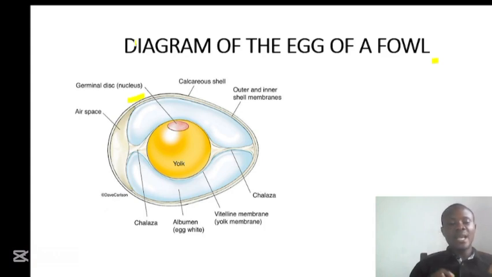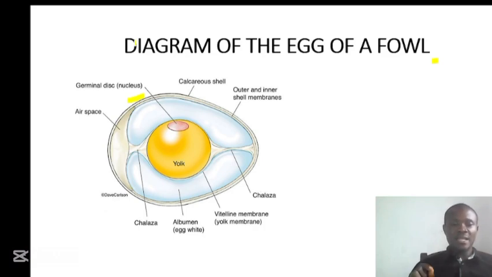This albumin helps in the nourishment of the developing embryo. And we have the yolk that is yellow in color. This yolk provides nutrients for the developing embryo as well. And on the yolk, we have the germinal disc.